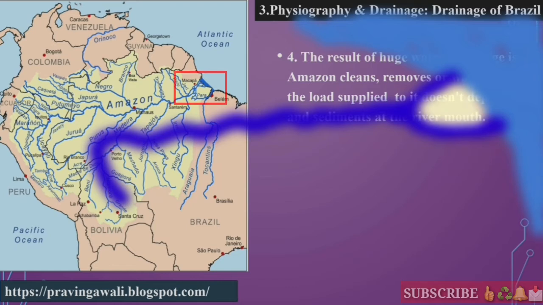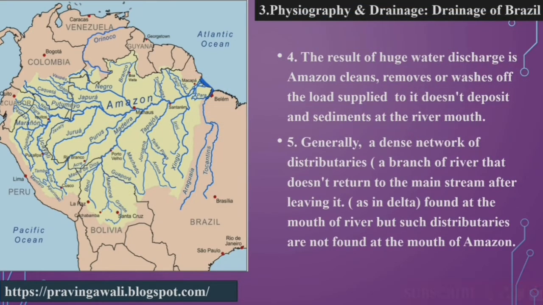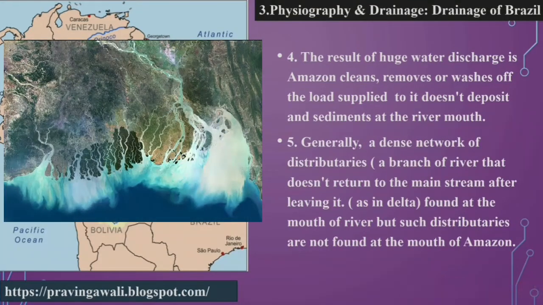Okay, because of the huge discharge of water, the Amazon river cleans all the sediments, removes all the sediments, washes off all the sediments, we can say. Yes, so this is very important, student. Generally, a dense network of distributaries is found at the mouth of a river, but such distributaries are not found at the mouth of the Amazon.